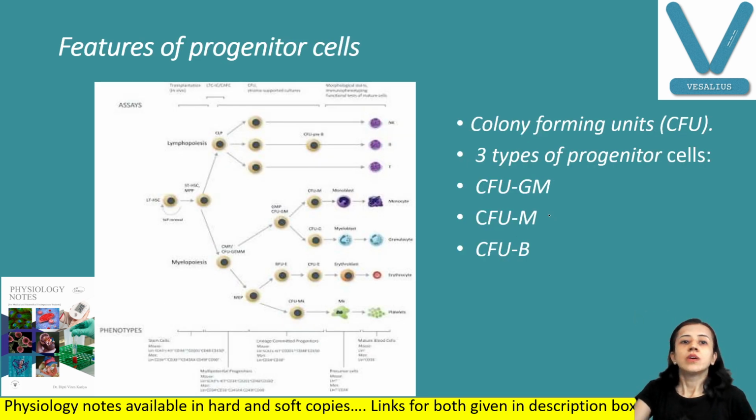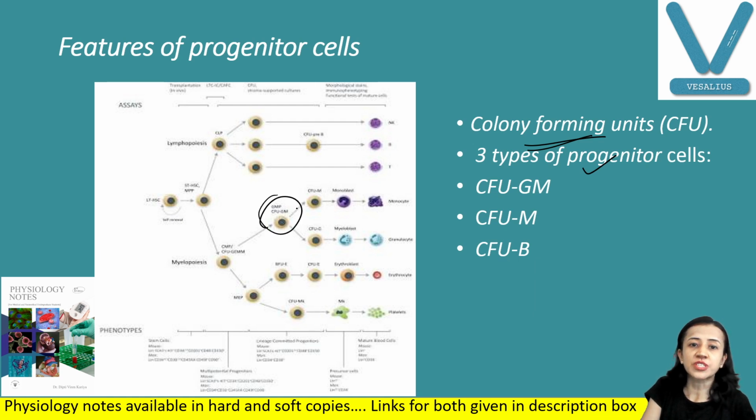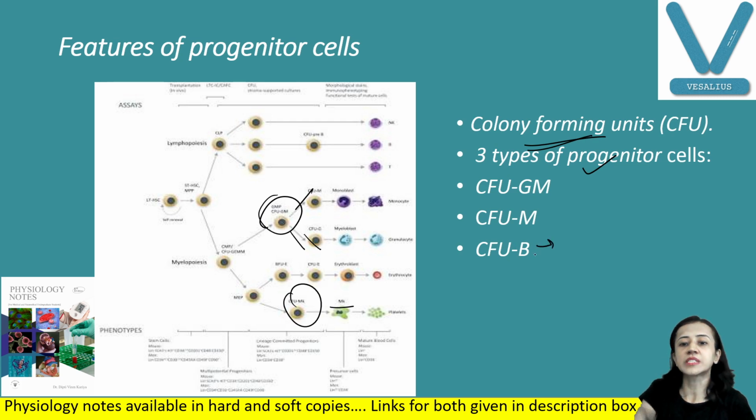Now, what are the features of progenitor cells? Progenitor cells have the ability to grow, and they can form colonies. So they produce colony forming units. Three types of progenitor cells we have. Colony forming unit granulocyte-monocyte, from which granulocytes and monocytes are produced. Colony forming unit megakaryocyte, from which platelets are produced, and colony forming unit blastocyte, from which RBCs are produced.